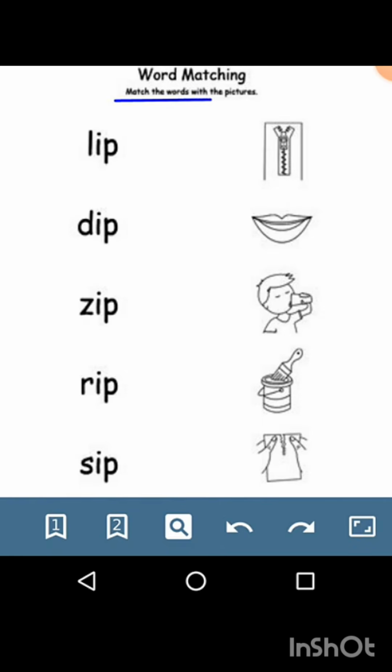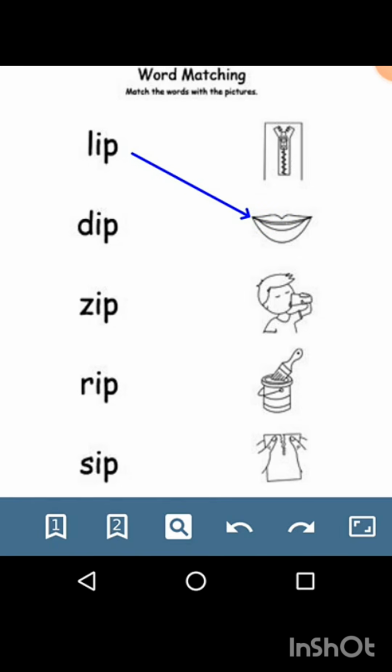Match the words with the pictures. So you have to draw a line between the word and the picture. Number 1, lip. I have 2 lips. This is the upper lip and this is the lower lip.